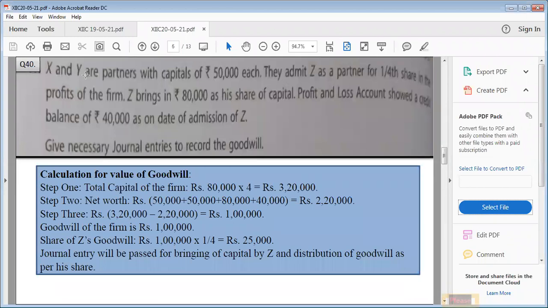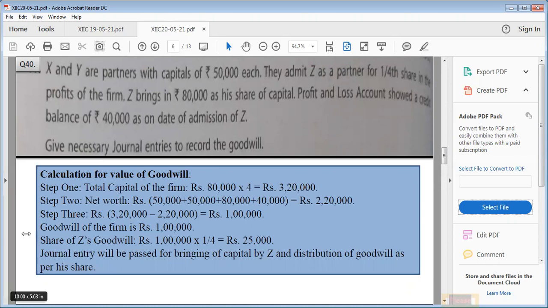X and Y are the partners with the capitals of 50,000 each. They admit Z as a partner for 1/4 share in the profits of the firm. Z brings 80,000 as his share of capital, and profit and loss account showed a credit balance of 40,000 on the date of admission of Z. Children, this is P&L credit balance. P&L credit balance always falls on the liabilities side of the balance sheet. It means debit side special item will be added in second step.